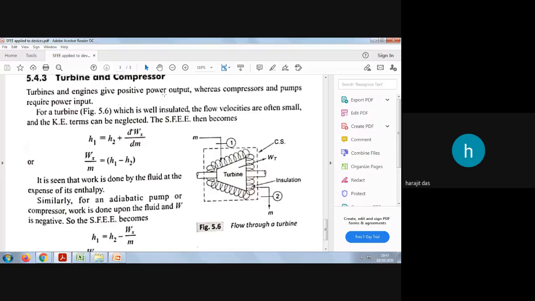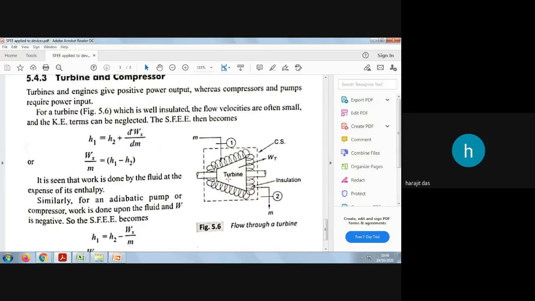These turbines are positive power output devices. You are getting power at the output, you are getting the work at the output, and you are now running some generator. But some devices like compressors and pumps, in your home there may be some pump to discharge the fluid to a higher elevation or higher altitude. Pumps are basically run by motors, isn't it? So these compressors and pumps require power input to run, but this turbine gives positive power output.